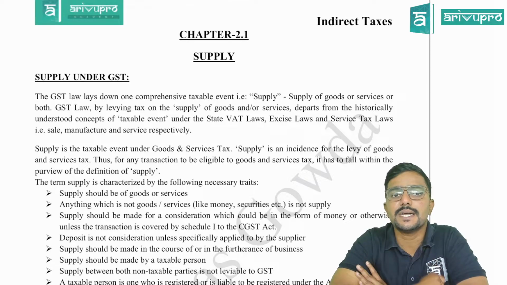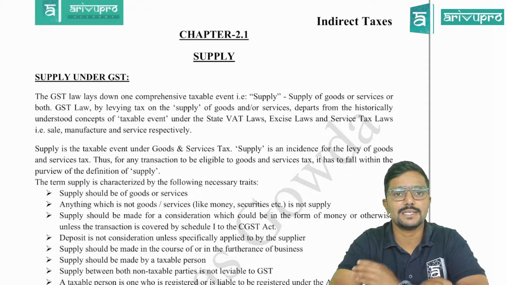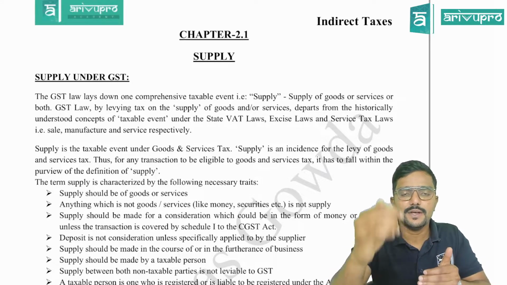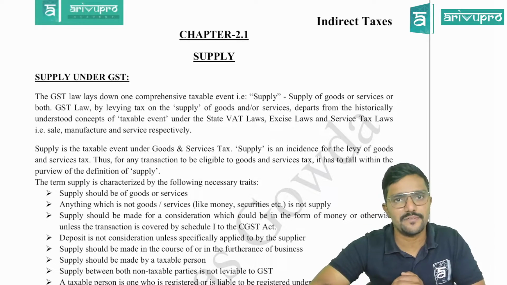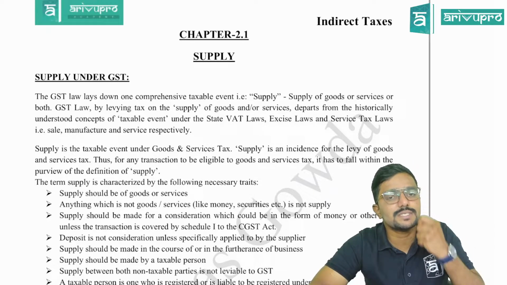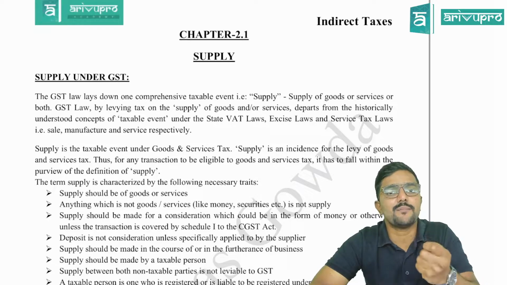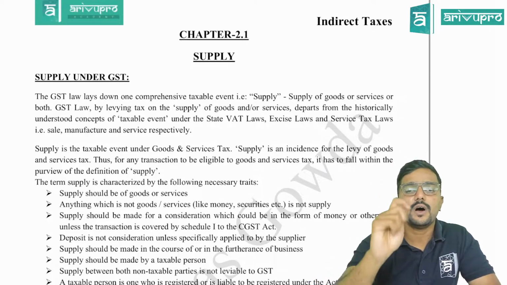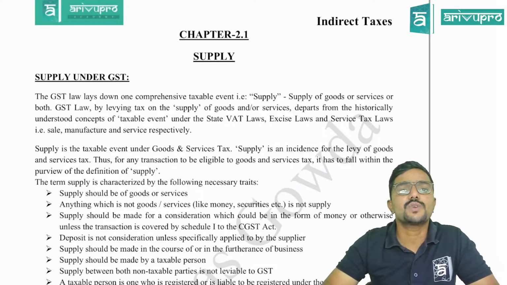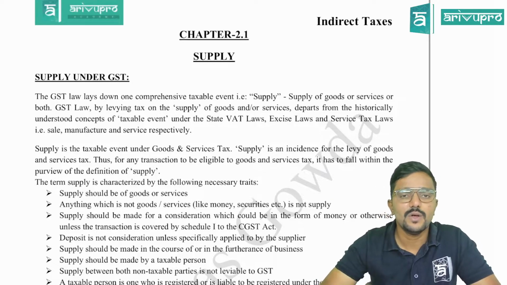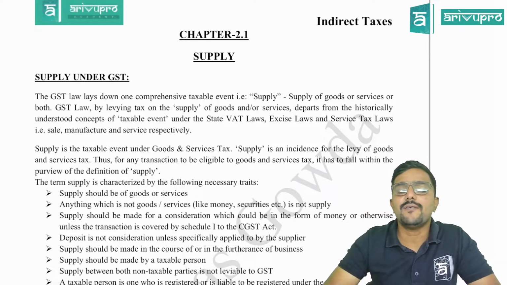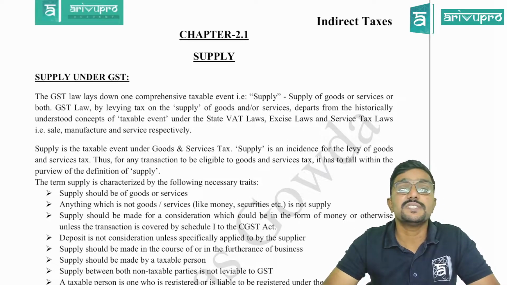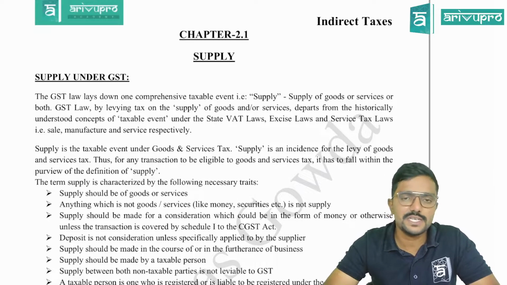Under GST, the taxable event is supply, guys. That is, whenever there is a supply, GST would be levied. The person who does the supply, who is doing the supply, is called the supplier, and the one for whom the supply is made, who is receiving the supply, is called the recipient, guys. Clear? What is supply is covered in section 7 of the CGST Act.